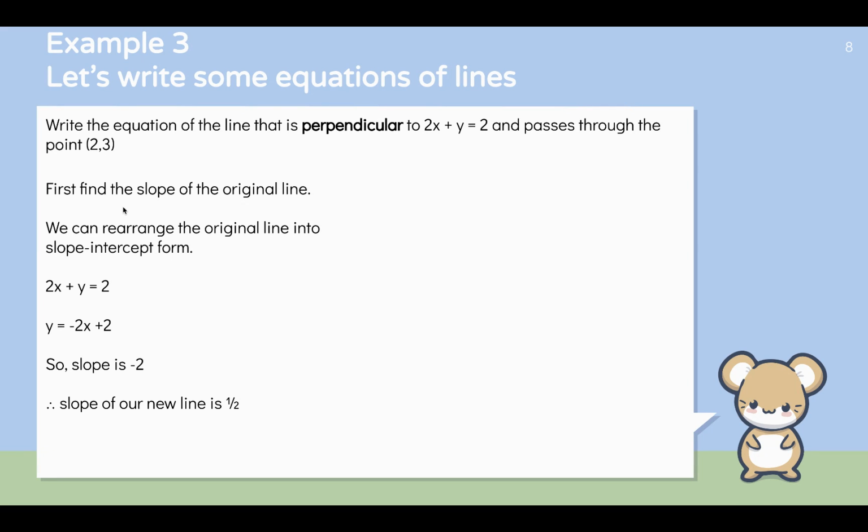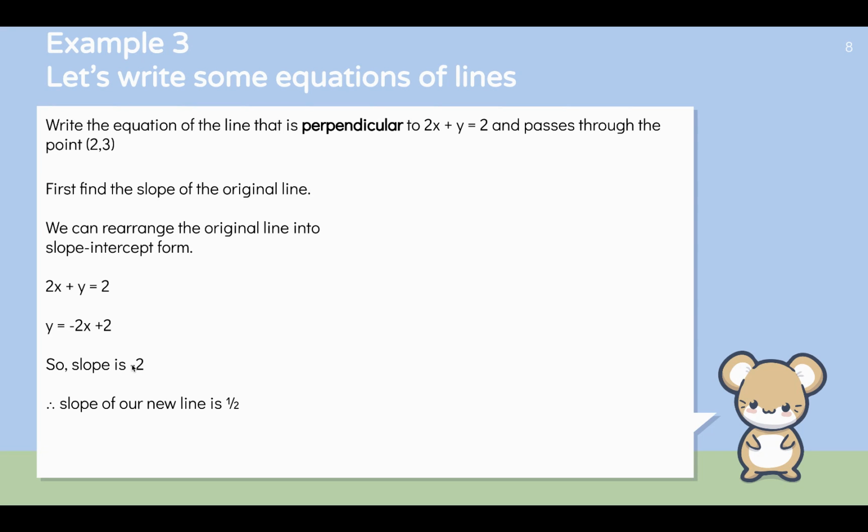First, let's find the slope of the original line. To find the slope, I think the easiest way, based on what you learned in Algebra 1, is to rearrange this equation so that it's in slope-intercept form. All you have to do is get y by itself on the left side of the equation. So we subtract 2x from both sides, and we get y equals negative 2x plus 2. Boom, slope-intercept form. So the slope of this is negative 2. Therefore the slope of our new line is going to be what? Opposite reciprocal.